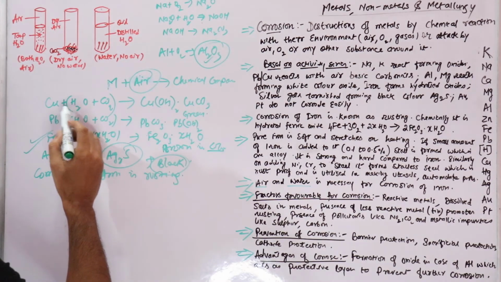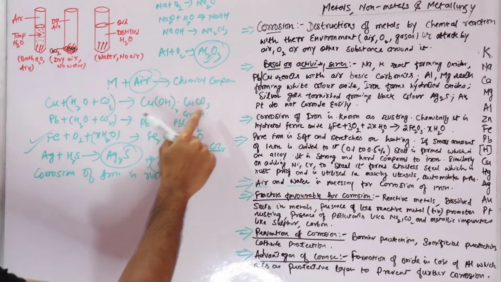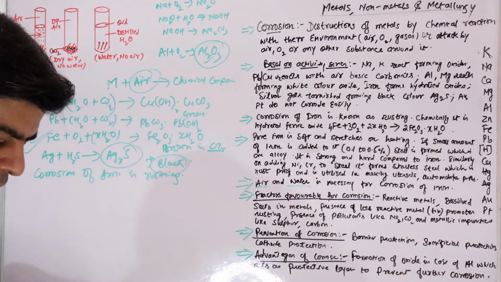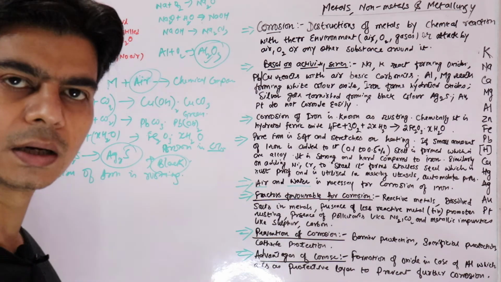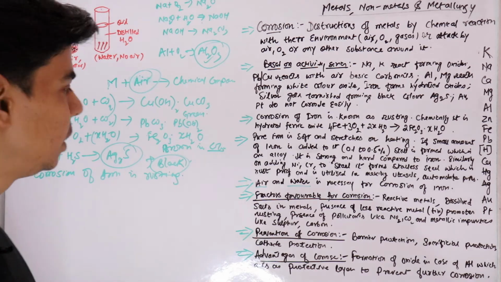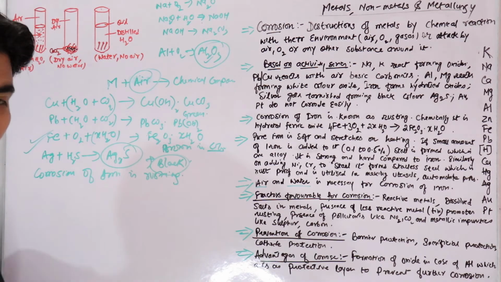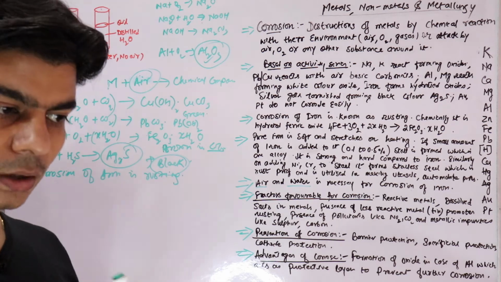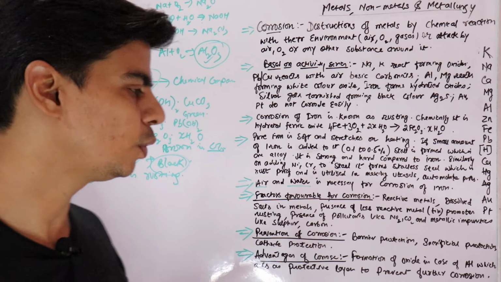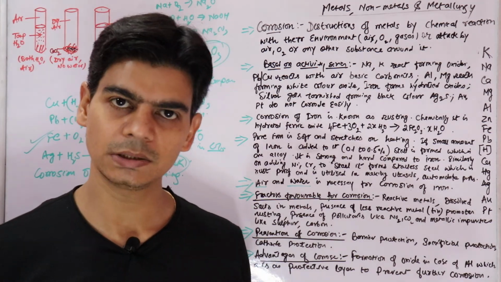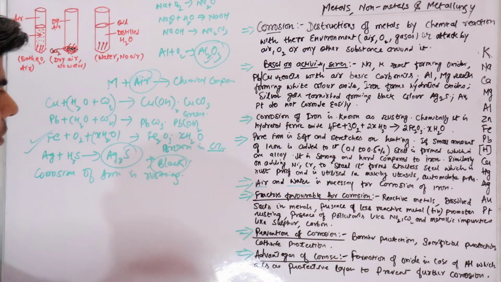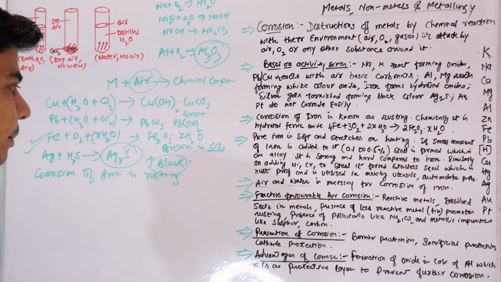When copper undergoes corrosion, it forms basic copper carbonate. We know that pure copper is pink or reddish brown in color, but when exposed to air, due to this reaction, copper will acquire a green color. It will also lose its shiny appearance. So metals exposed to air lose their shiny appearance and acquire a dull look due to corrosion.